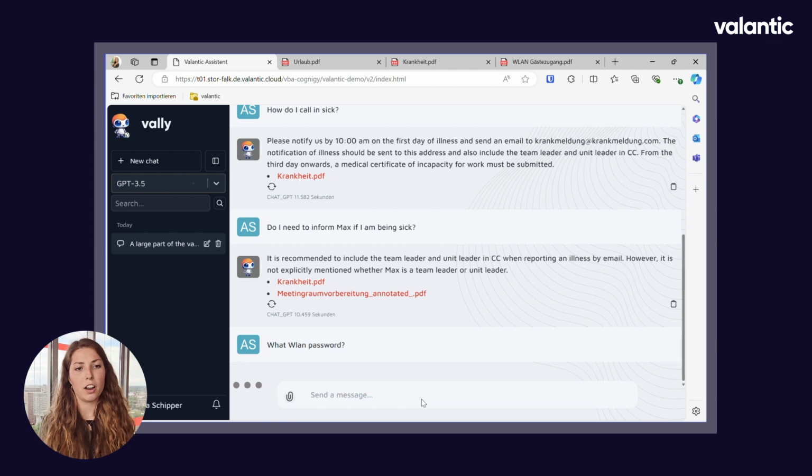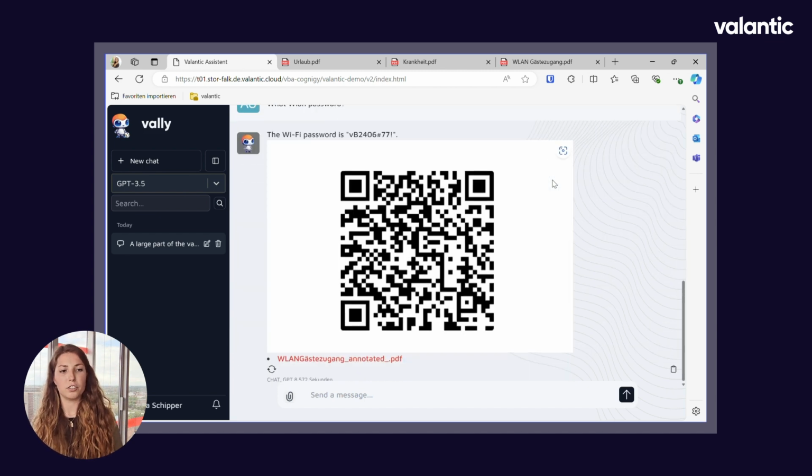We have, in our document, which you can see below, a QR code, and then the user can, for example, on the mobile phone, just scan the QR code and is logged into the Wi-Fi. And here you can see it's provided in the chat, so the user does not need to open the PDF. It can also use a QR code or any other picture, it doesn't have to be a QR code,